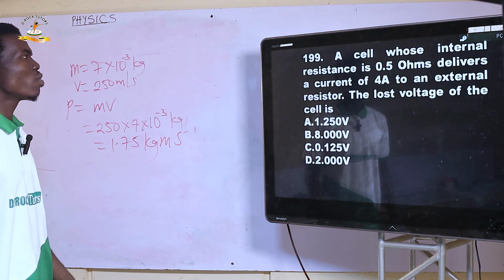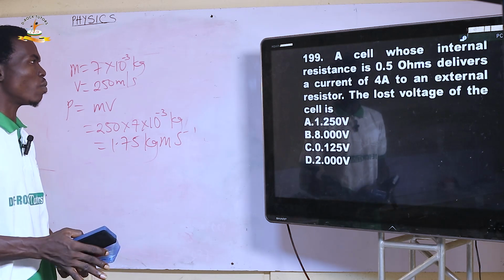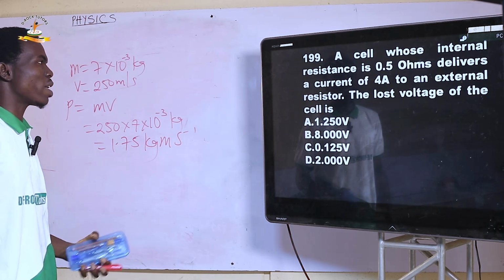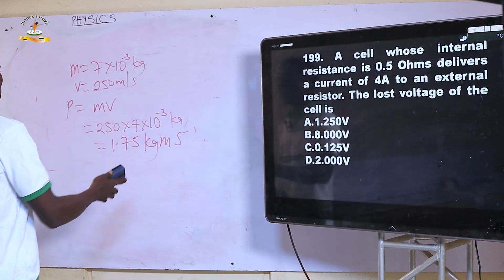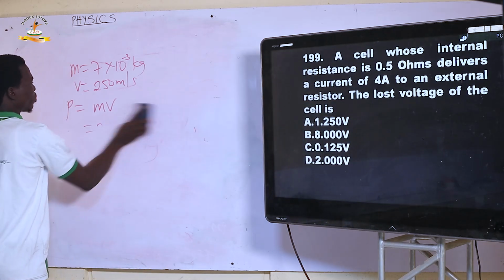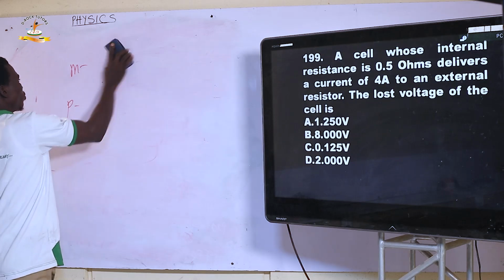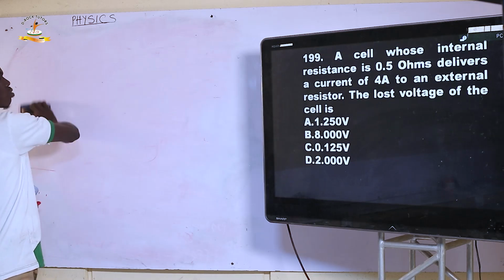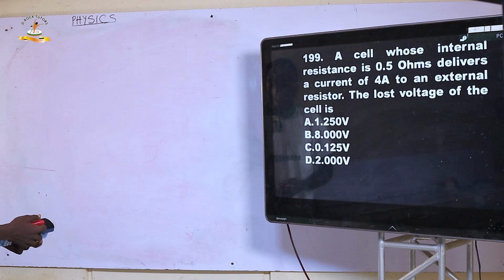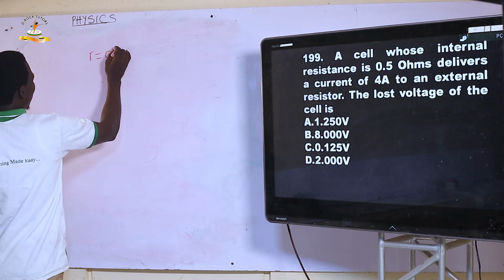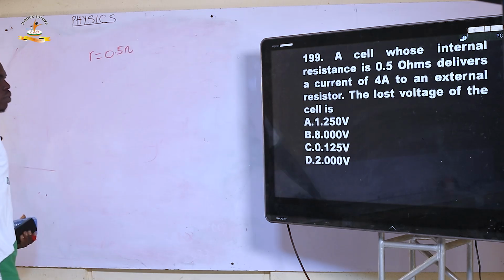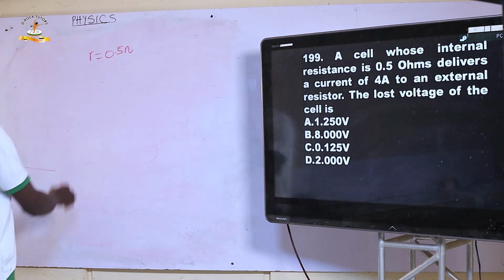199. A cell whose internal resistance is 0.5 ohms delivers a current of 4 amps to an external resistor. The lost voltage is what? So let's look at that. We have a cell with internal resistance r, 0.5 ohms, and it delivers a current of 4 amps.